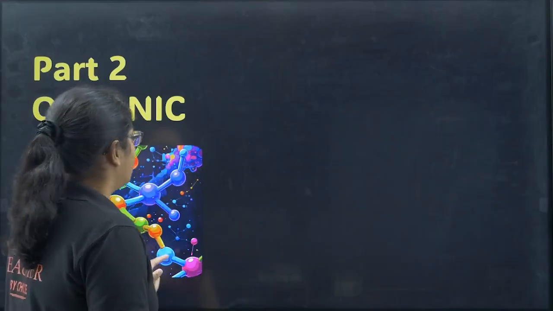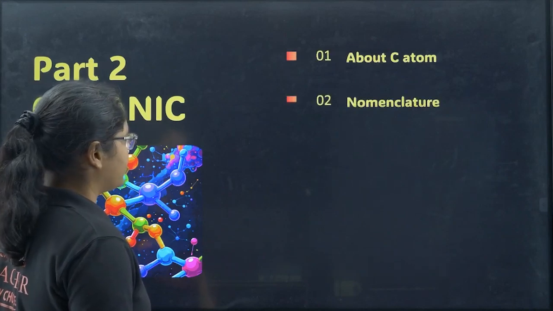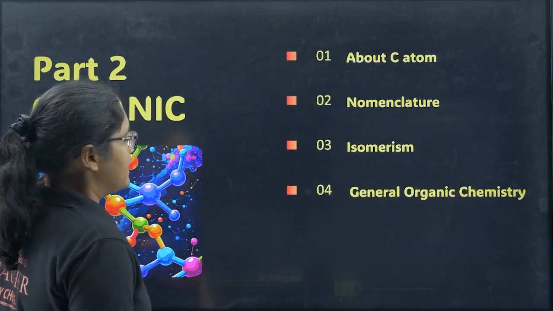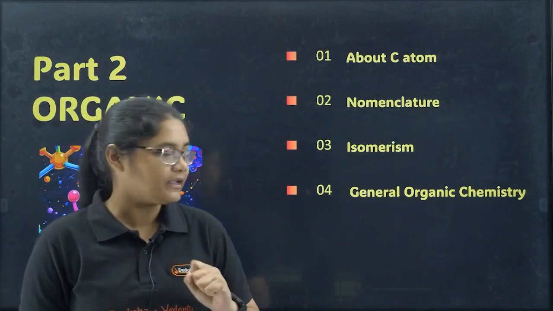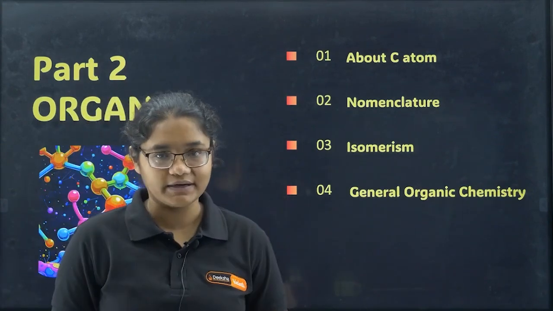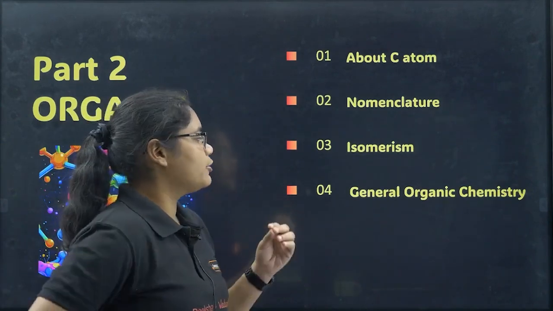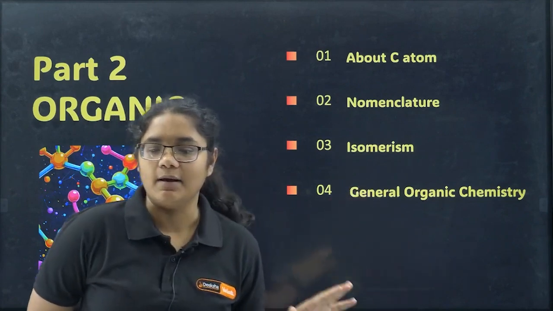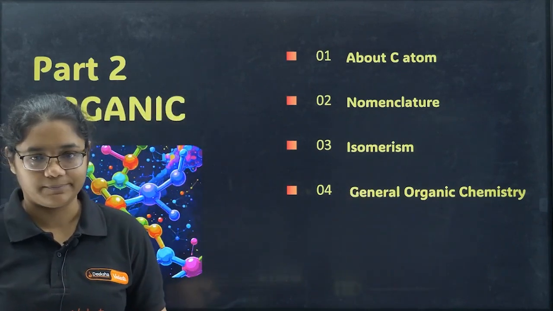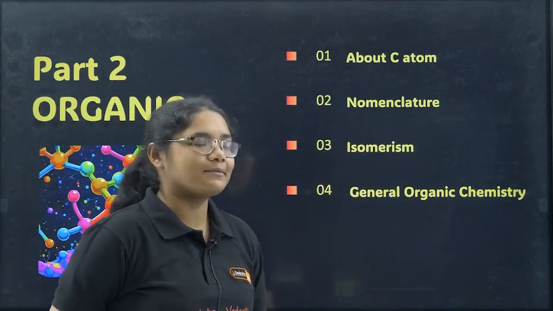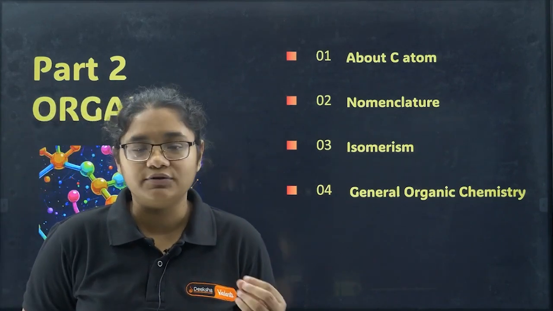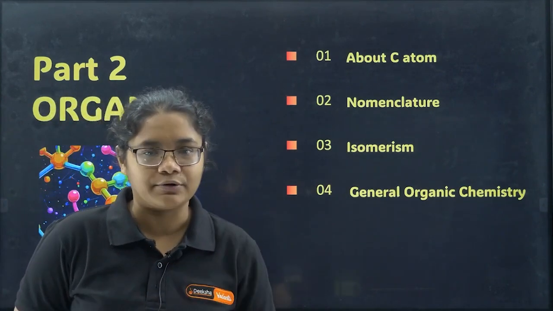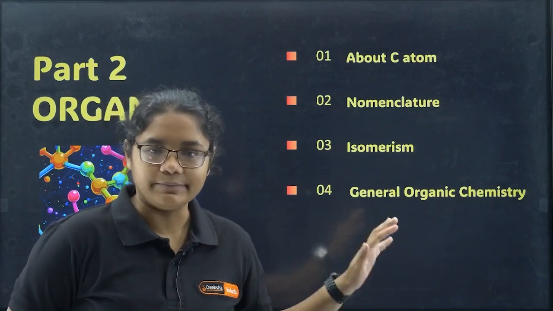In this class, what we'll be discussing is, first, the carbon atom. Next we'll be talking about nomenclature, then isomerism, and lastly general organic chemistry. General organic chemistry means what are electrophiles and nucleophiles, what are the types of reactions, and how do we show arrows and so on. Those things I'll be discussing.